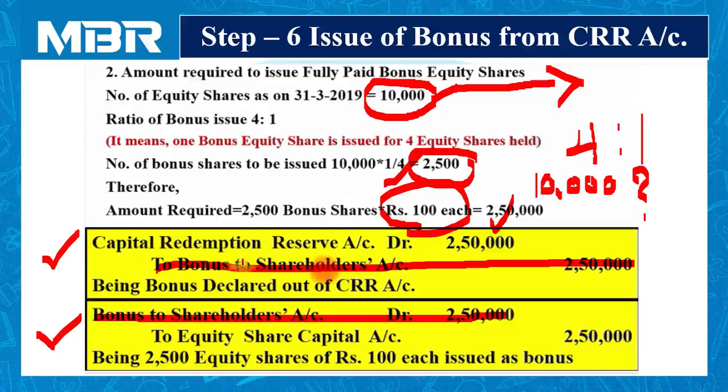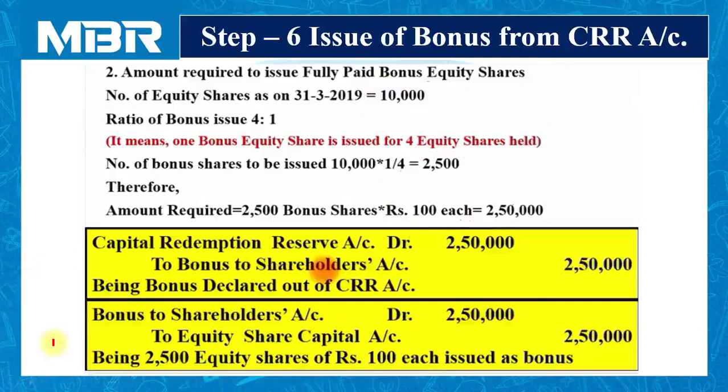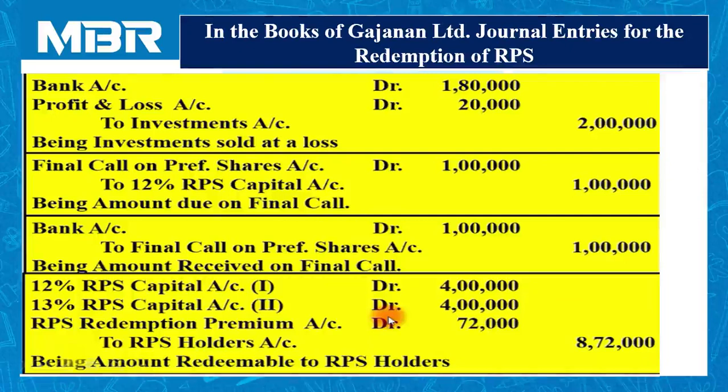Preparation of journal entries and calculations are the most important part, and here I have followed two steps of calculations. First, announcement or declaration, and second, distribution. Now, in order to end our session, we have to prepare the balance sheet and the journal entries in a systematic format. First entry, bank account debited 1,80,000, profit and loss account debited 20,000 to investment account 2 lakhs. We have sold our investment at a loss of rupees 20,000.